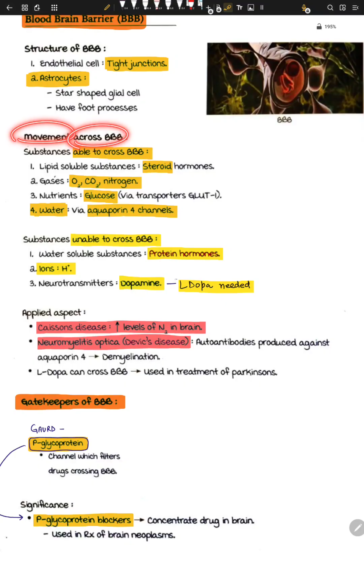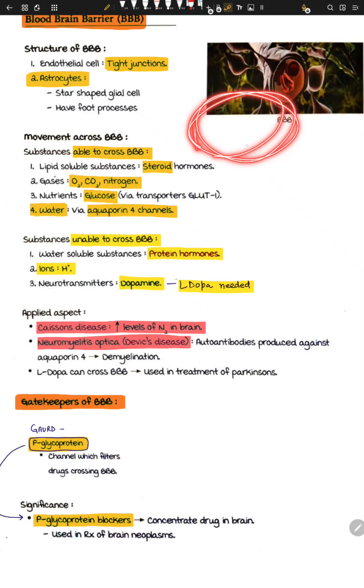Movement across the BBB, the blood-brain barrier. The concept is that you don't want really ionized, really big particles inside your brain environment. You want to keep this brain environment really private and really clean.